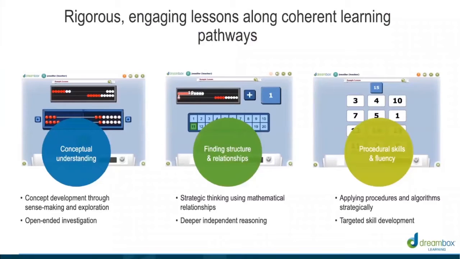DreamBox addresses 3 phases of rigor. First, students will demonstrate strong conceptual understanding, for example, how to build numbers flexibly. When building conceptual understanding, I could use my math rack to build the number 17 in many ways. When students move to finding structure in relationships, Stella, our teacher, will prompt the learner to build the number optimally or in the fewest clicks. And then ultimately, students develop strong procedural skills and fluency, for example, identifying pairs of numbers that add up to 17. Let's see this in action.